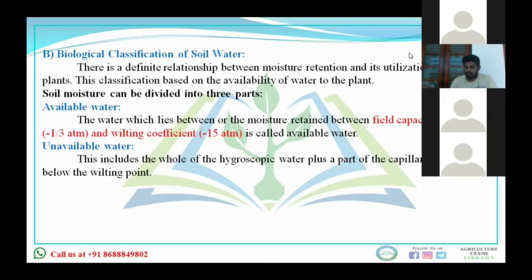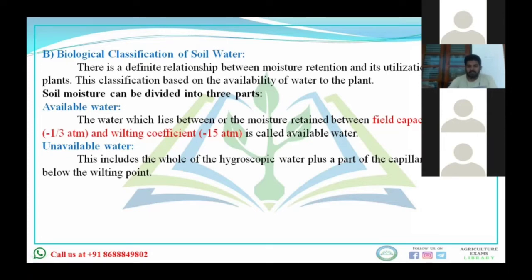In case of available water, the moisture content of the soil which lies between the field capacity and the wilting coefficient, that is minus 3 atm to minus 15 atm, is called available water. Is available water part of capillary water? Yes, sir. And is unavailable water also part of capillary water? Yes, sir, because beyond minus 15 atm to minus 31 atm, that water is not available to the plant, but it is part of capillary water.